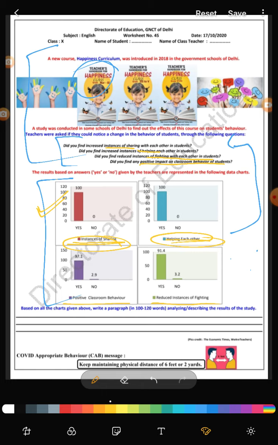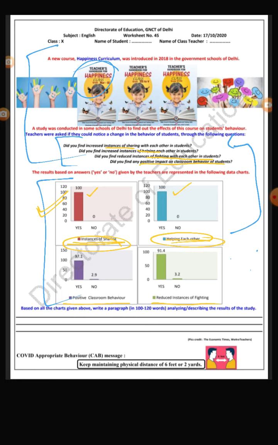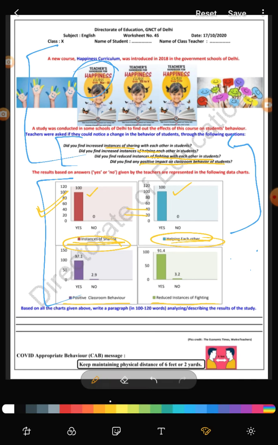And students are helping each other. So it is 100 here, it is 100 here. So they both are equal. There is an equal change in both. Then what about positive behavior in class and fighting? Here it is 97.1 and here it is 91.4.